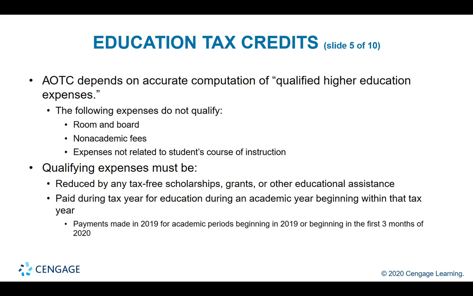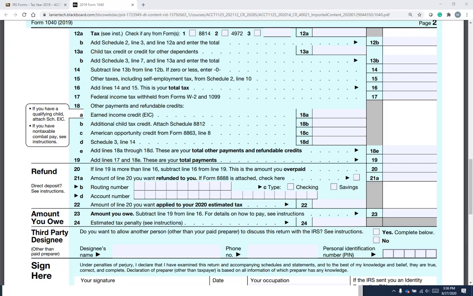Let's go back to the problem and see how much the taxpayer qualifies for the education credit, the American Opportunity Tax Credit. The American Opportunity Tax Credit is reported on line 18C of Form 1040. It is a refundable credit, and we must fill out Form 8863 and find out what the line 8 balance is, carry over, and report in line 18C here on Form 1040. So let's do that. Form 8863.